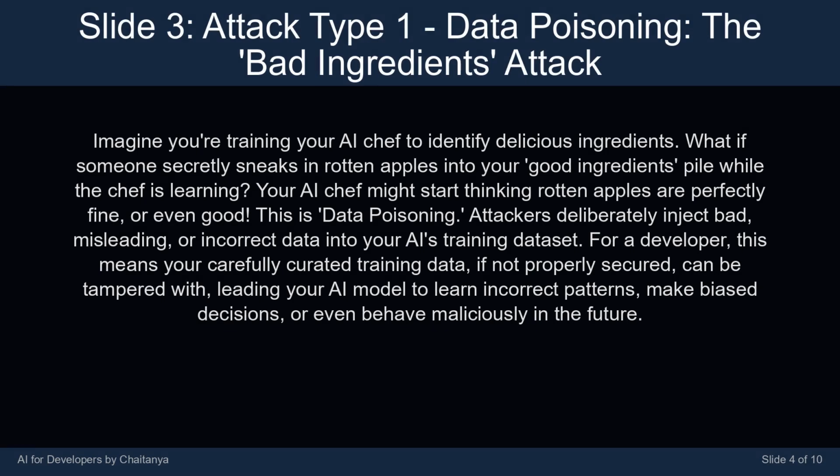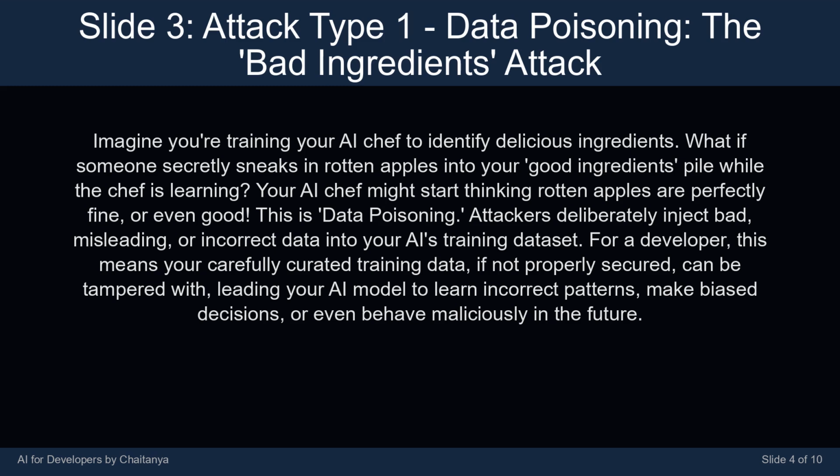Imagine you're training your AI chef to identify delicious ingredients. What if someone secretly sneaks rotten apples into your good ingredients pile while the chef is learning? Your AI chef might start thinking rotten apples are perfectly fine, or even good. This is data poisoning.